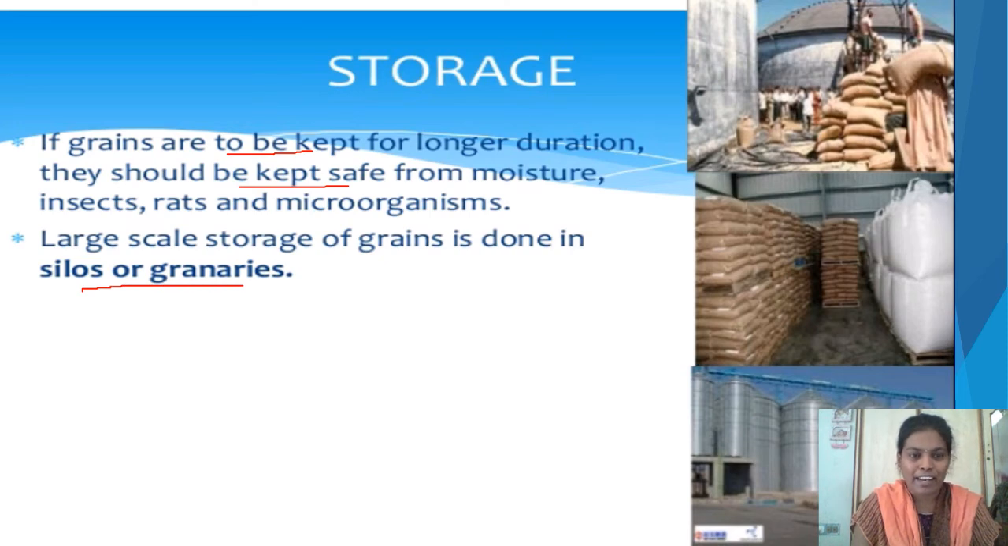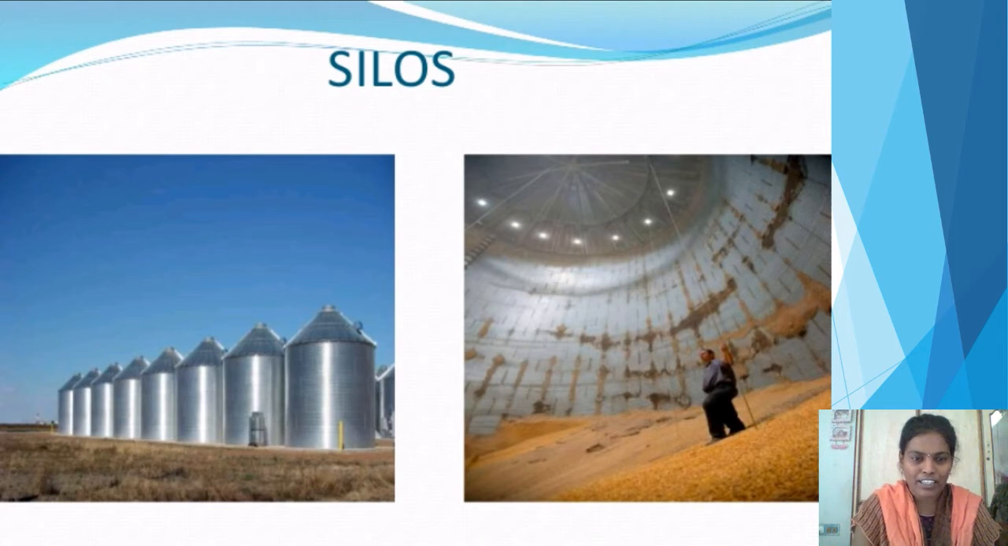What is meant by silos? Look at the pictures here. These are the silos. These are long cylindrical tower-like structures in which grains are kept. Look at this picture, how the structure is inside the silo. Several tons of grains can be stored inside these silos on a large scale. Large scale storage can be done by these silos or granaries.